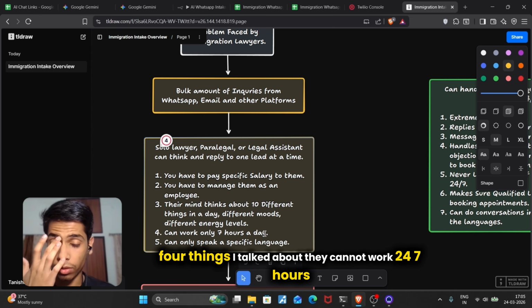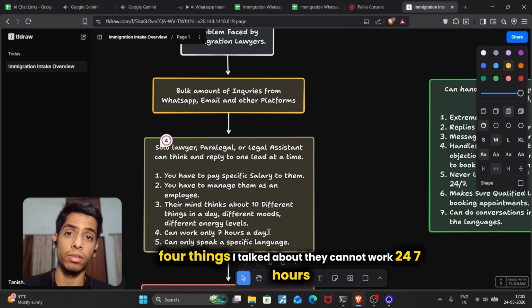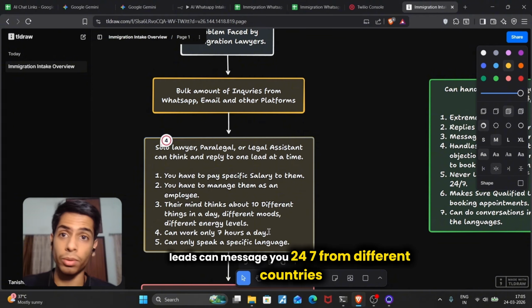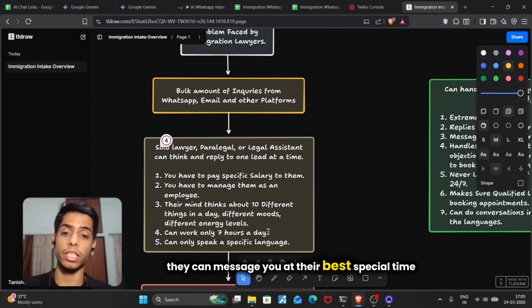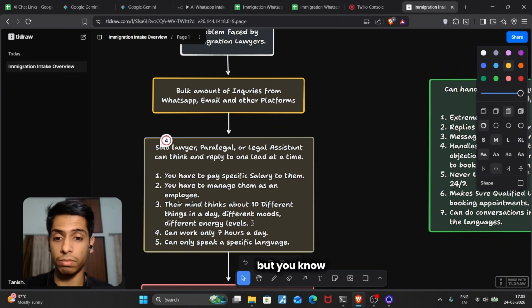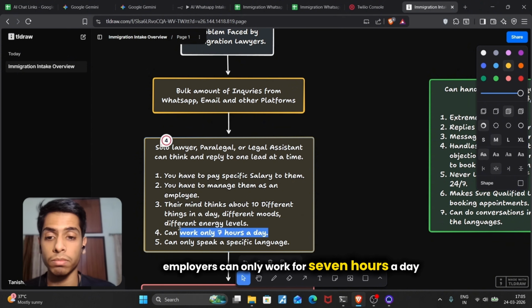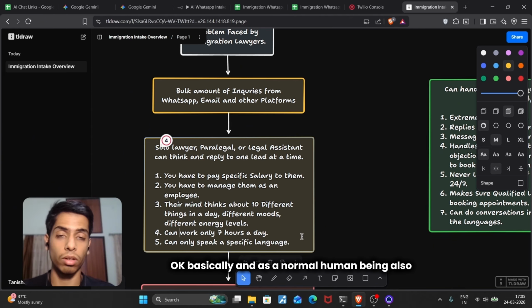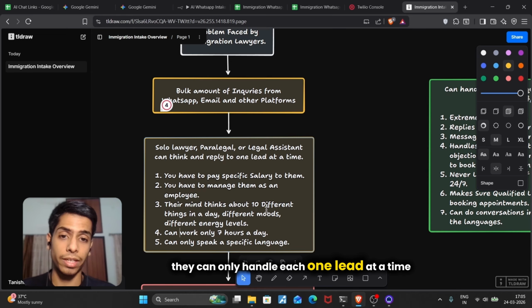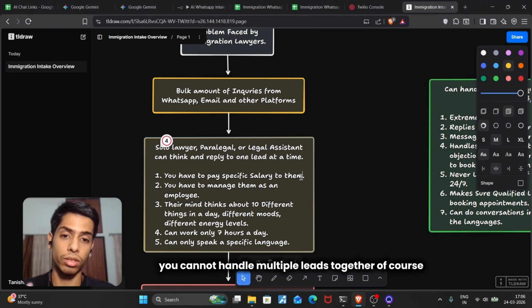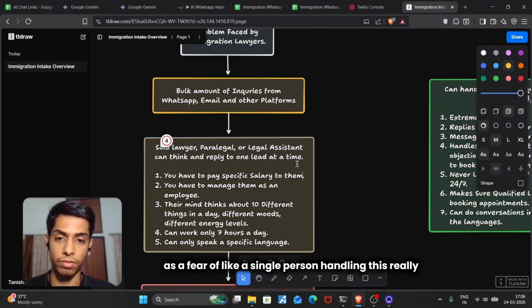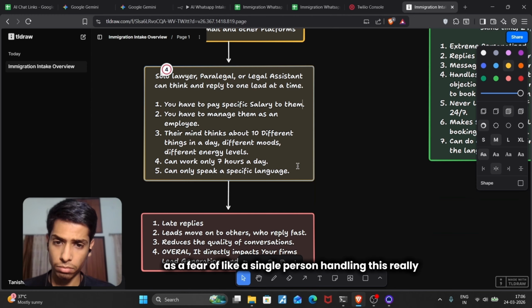Fourth thing, as I talked about, they cannot work 24/7. Leads might message you 24/7 from different cities, different countries, at whatever time works best for them. But employees can only work for 7 hours a day, as a normal human being. Also, they can only handle one lead at a time. They can only reply to a single lead at a time. You cannot handle multiple leads together if you're a single person handling this.